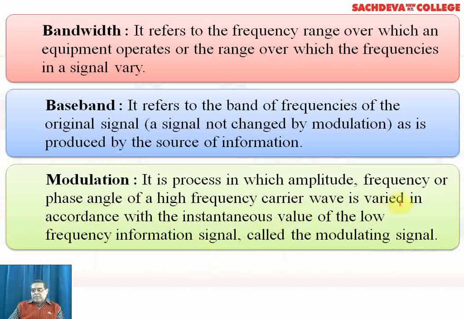So actually these are all related to the carrier wave. The carrier wave is simply a radio wave, but radio wave itself has got a broad spectrum. So carrier wave is a selected frequency which carries the signals. It is varied in accordance with the instantaneous value of the low frequency information signal. That is called the modulating signal.